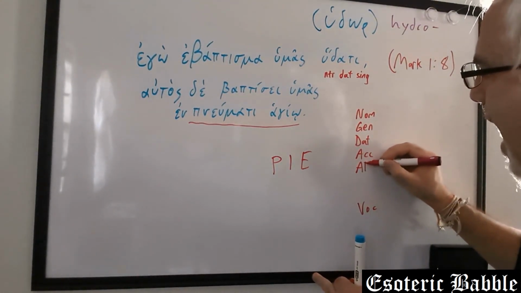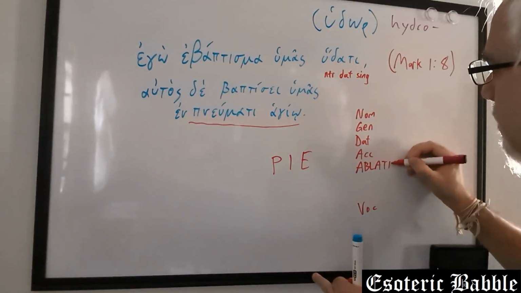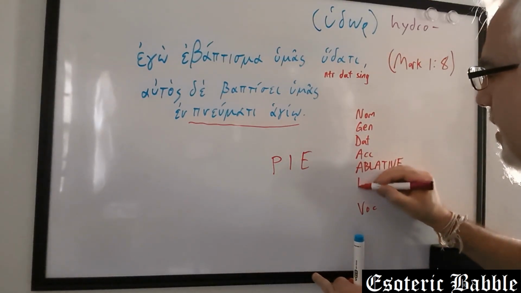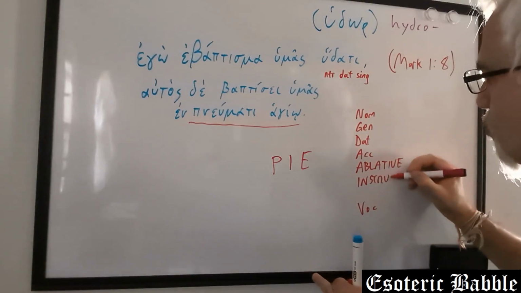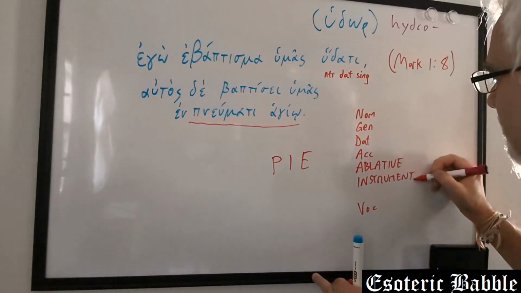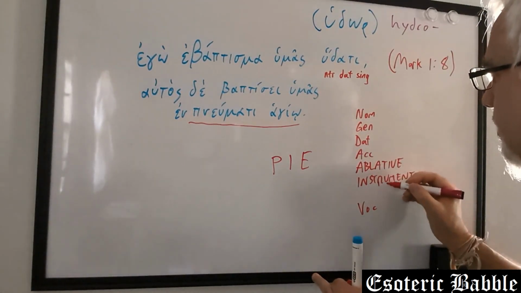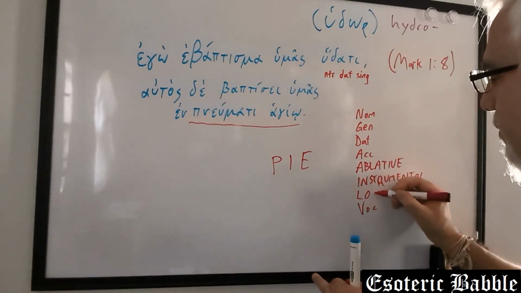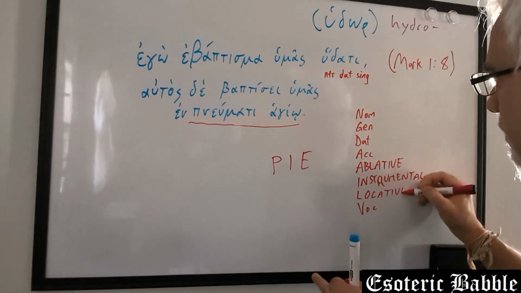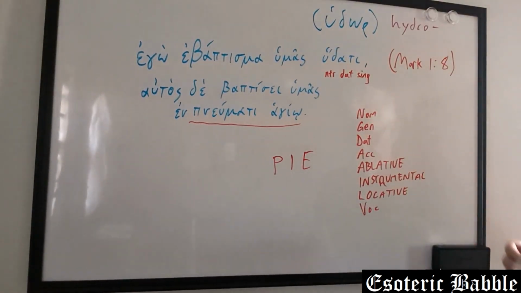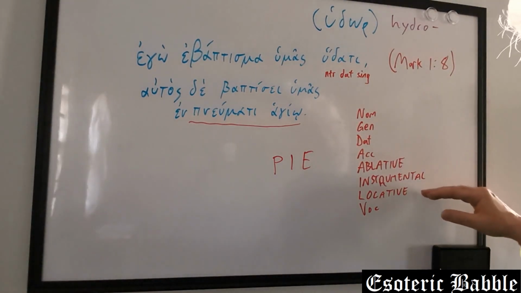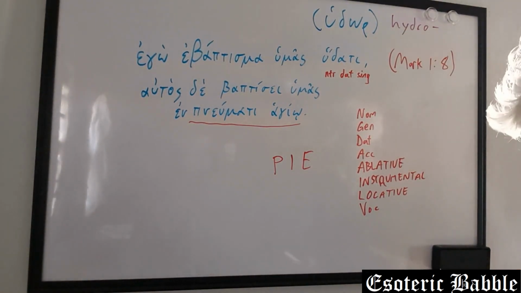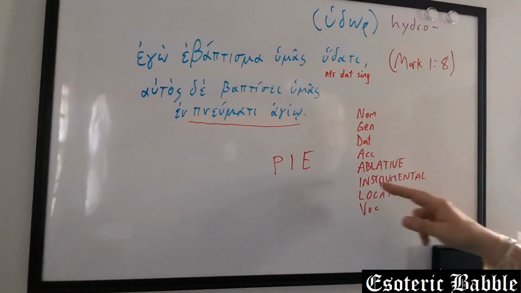They are the ablative, the instrumental, that's my version of an R there, and the locative. If we start with the locative, you can probably tell that it talks about location. If a word's in the locative, it's telling you where something is.